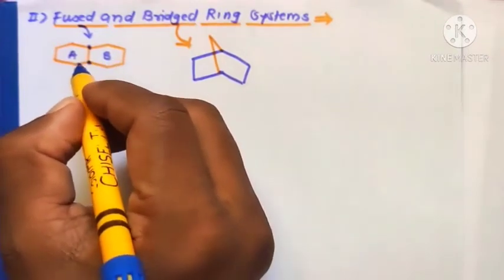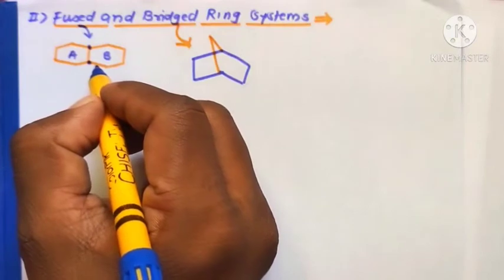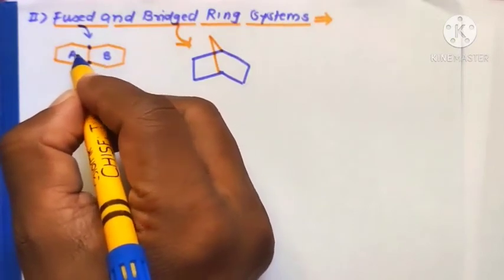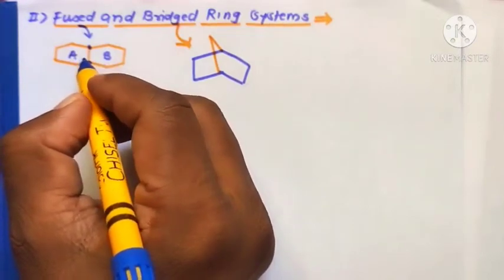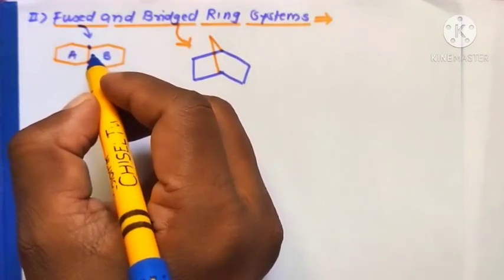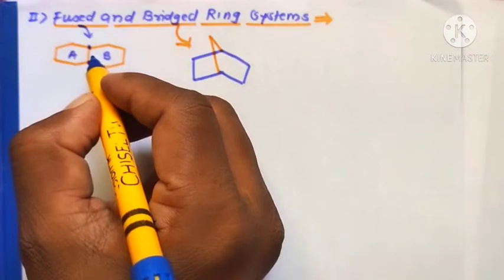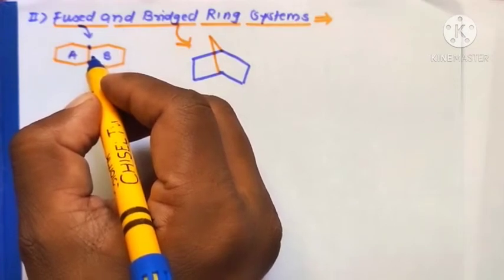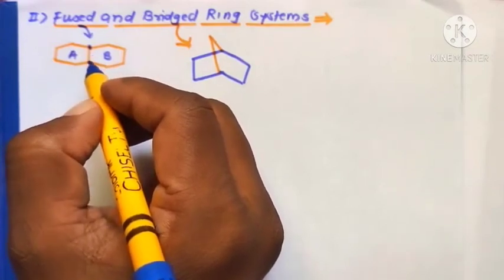If this bridge-headed or fused ring system molecule contains any substituents, then the substituent is always listed at the prefix with its position, that is, location numbers.